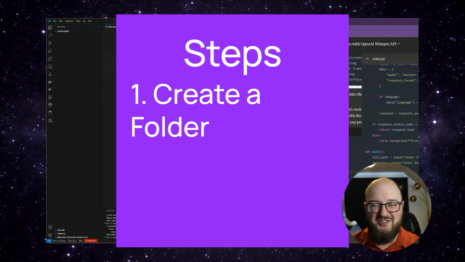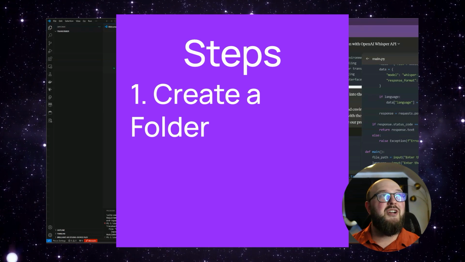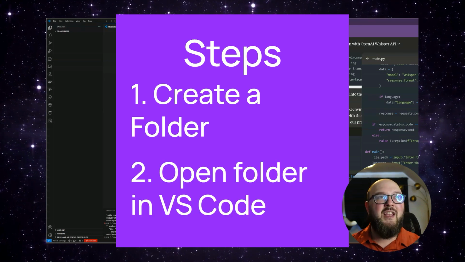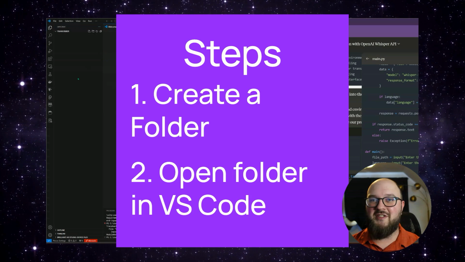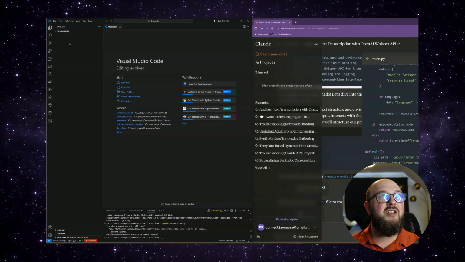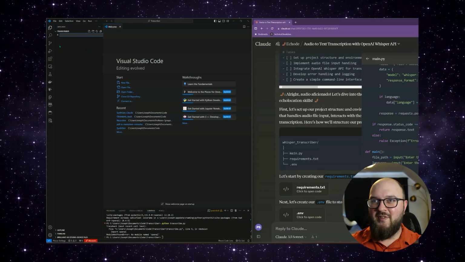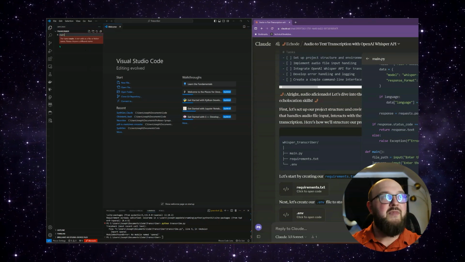And so what that means is just go to wherever you're keeping all your code, set up a new folder. I call this one transcriber, and then just open that folder and it'll look something like this. Okay, we want to copy what this is. So we're going to call it new file. Okay, when that happens, we're going to call it main.py.